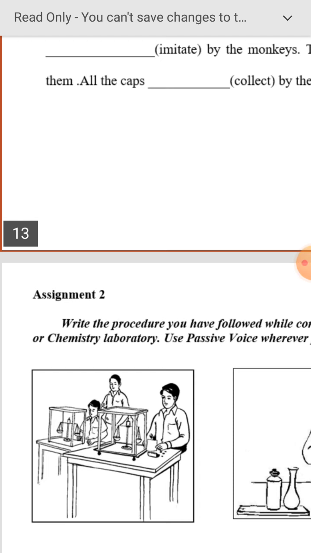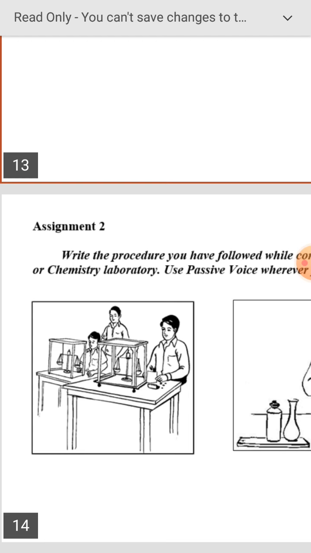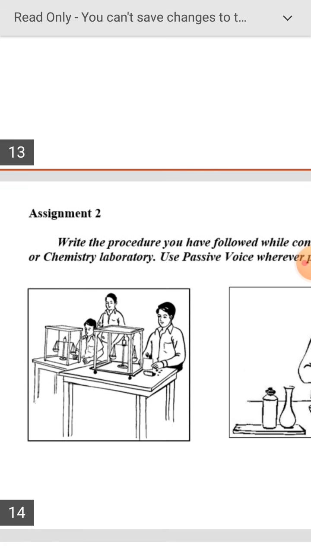So here, write the procedure you have followed while conducting an experiment in your physics or chemistry laboratory. Use passive voice wherever possible. An experiment was done by a group of students in the chemistry lab.